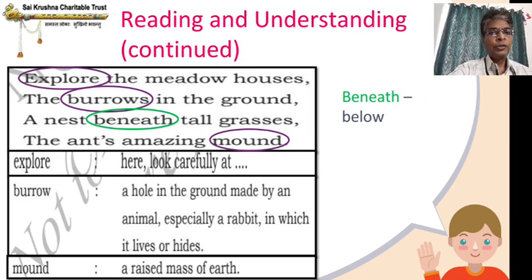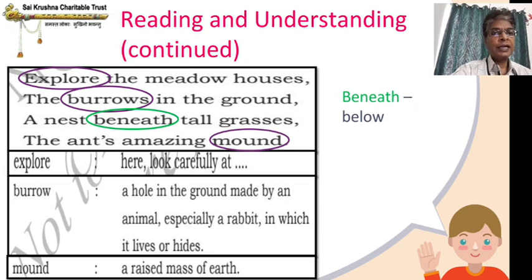Beneath means below. So here the poet says, you can explore meadow houses. If you walk through and then sit and see, there may be a hole in the ground. You may be thinking it's just a hole, but it may be the place where a rabbit stays. That is its house. Or sometimes you will see a nest under the tall grasses where birds might have built their nest for laying eggs and taking care of their kids.